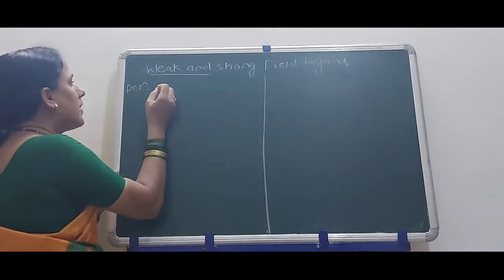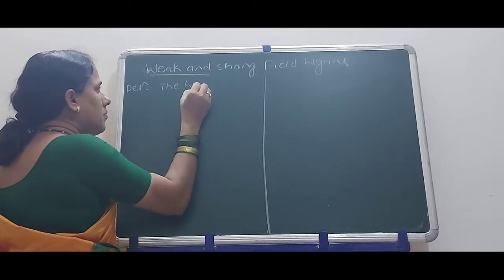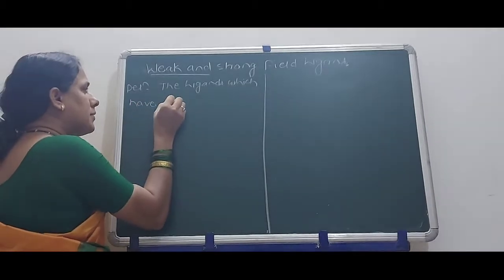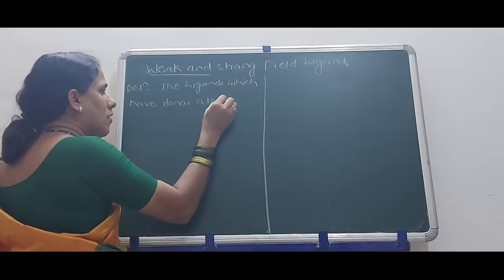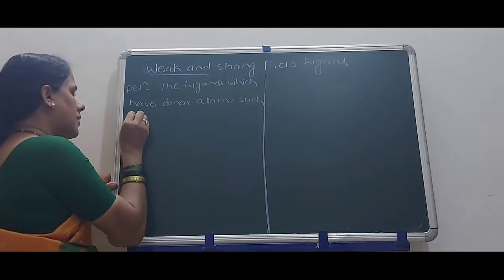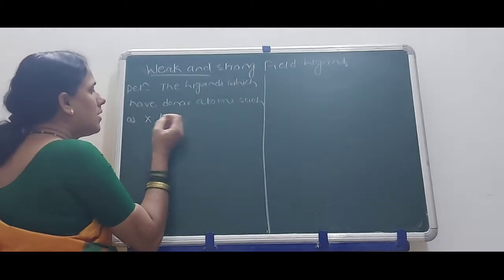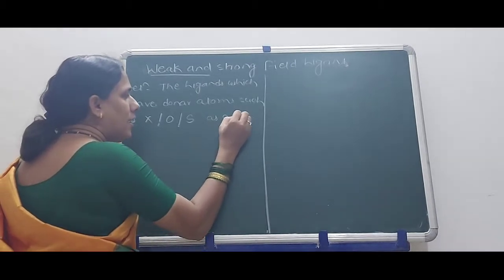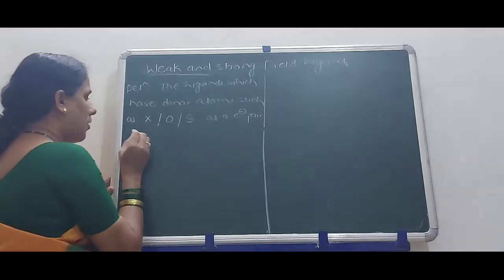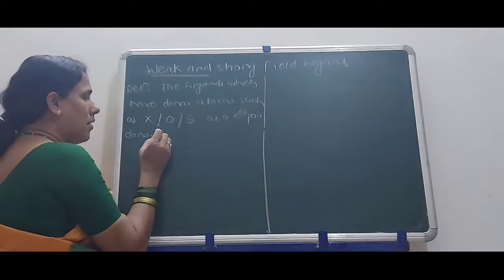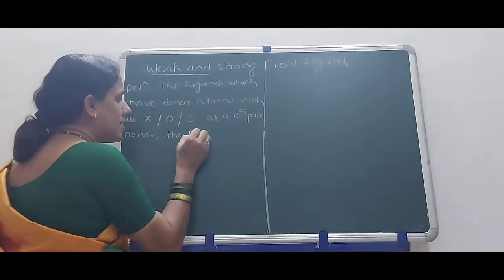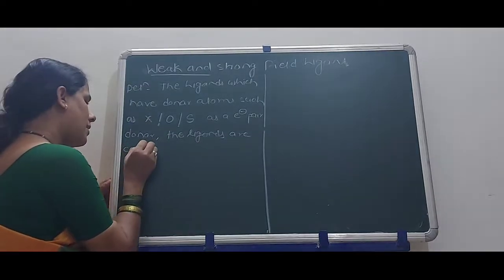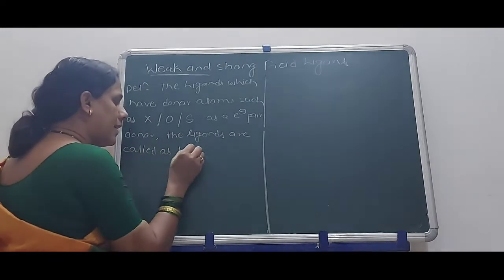The ligands which have donor atoms such as halogens, X as halogens, oxygen or sulfur as an electron pair donor, the ligands are called weak field ligands.